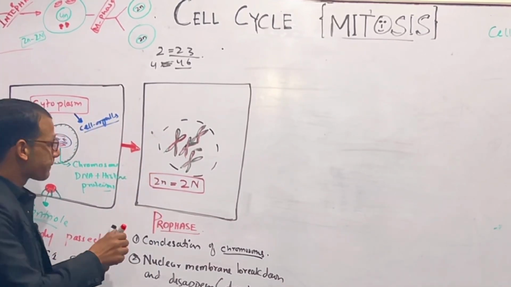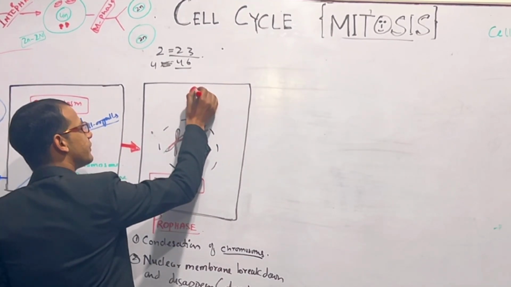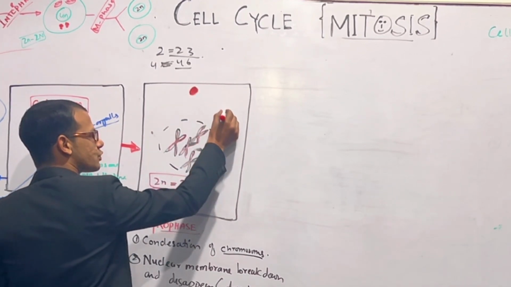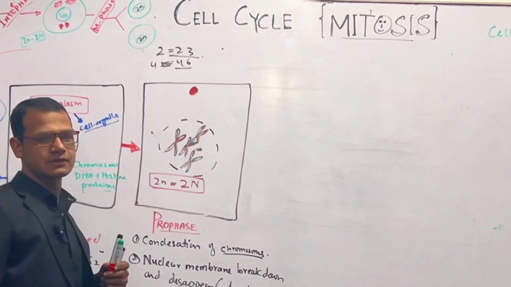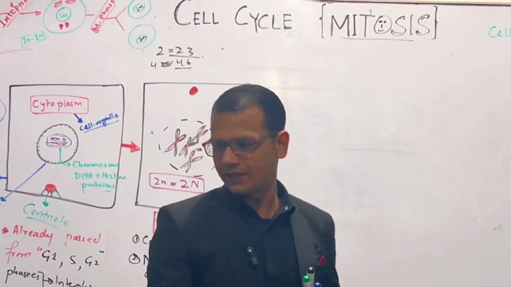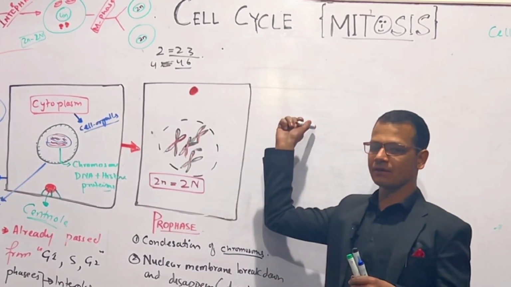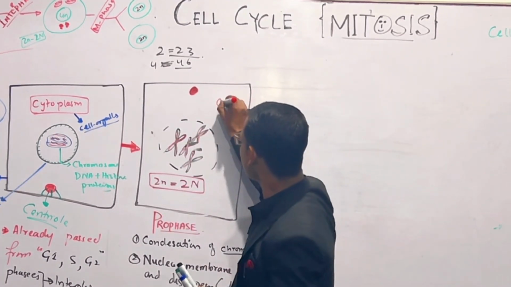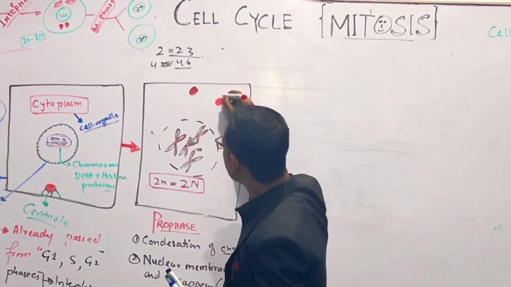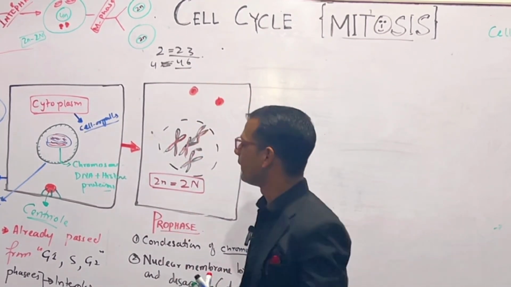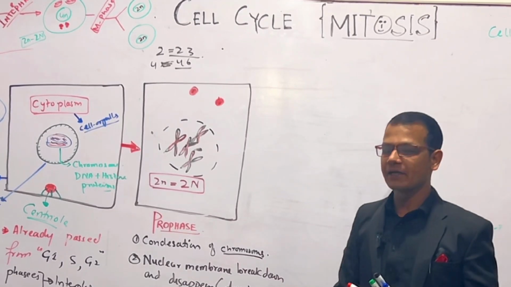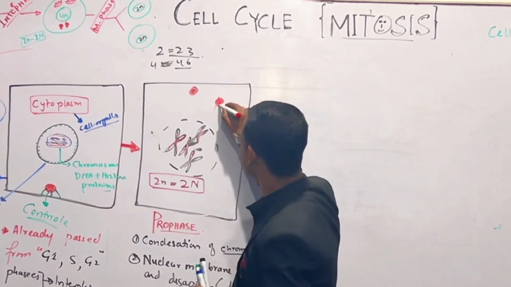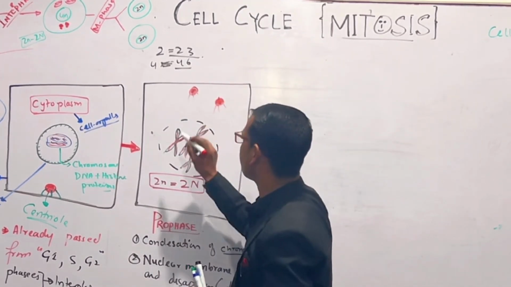The next point, the centriole is present here. This centriole divides and goes to opposite poles, right? But in some books you will find that this step takes place in metaphase, right? In this phase only the centriole divides, and small spindle fibers appear.